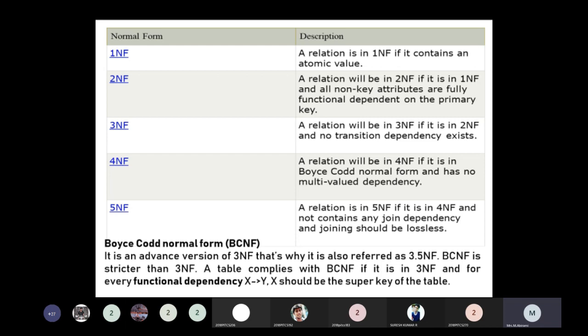The first normal form: a relation is in 1NF if it contains only atomic values. So what is an atomic value? It is a unique value or a primary key. In your student database, a roll number or register number is an atomic value assigned to each student.